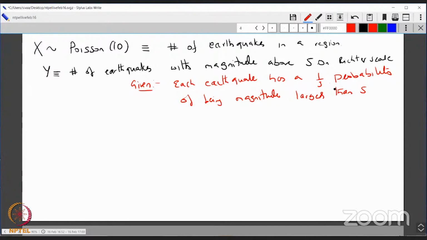So this is the problem. What I want you to do is find the probability. I'll give you 5 minutes to answer. The question is, find the probability that Y is equal to, let's say, 11. That is, there are 11 earthquakes in a year with magnitude at least 5.